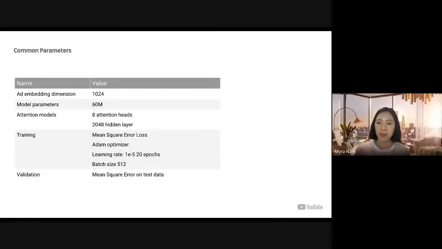Here is our experimental setup. We configure our models to have roughly the same number of parameters. The final embedding dimension is fixed at 1024. In the models that use attention, we use 8 attention heads with a 2048 dimensional hidden layer. We train with a mean square error loss on the quality score prediction task. The labels are normalized from 0 to 100 scale to 0 to 1. We use the Adam optimizer with a batch size of 512 and a constant learning rate set to 10 to the negative 5 for 20 epochs. We report MSE on our 20% holdout set.